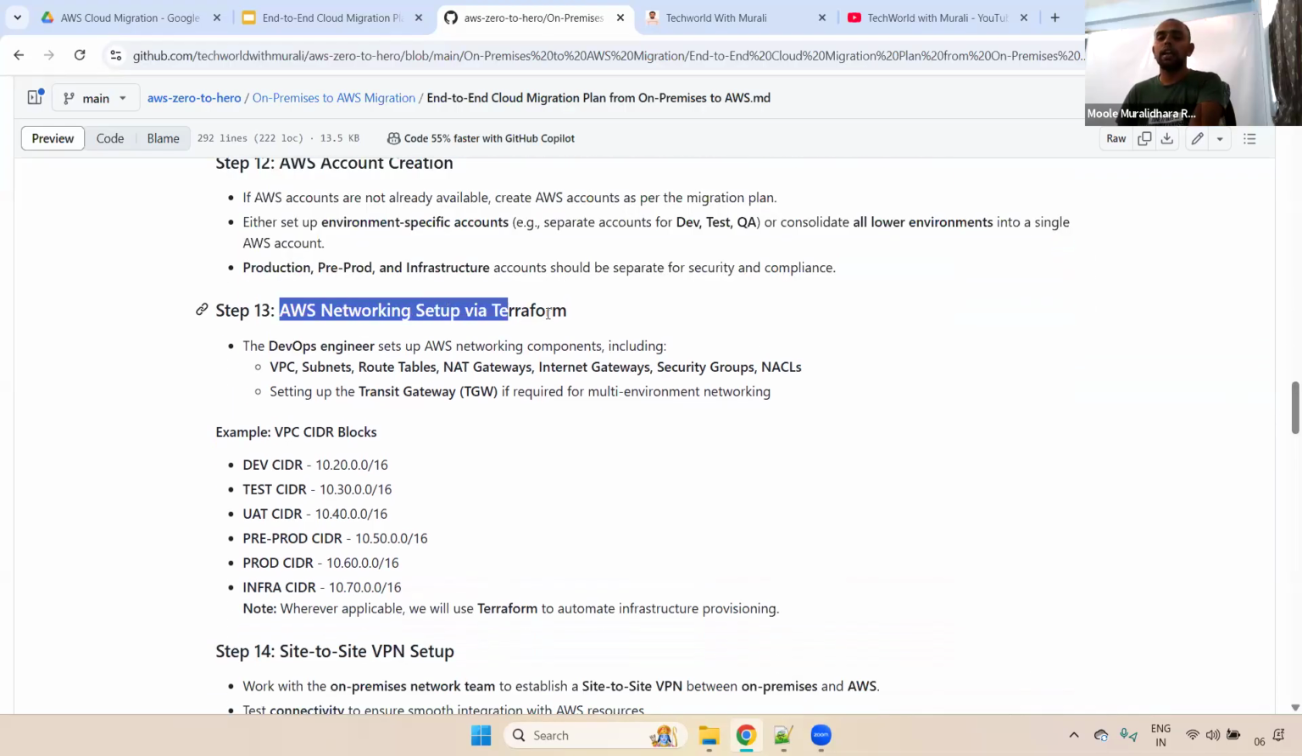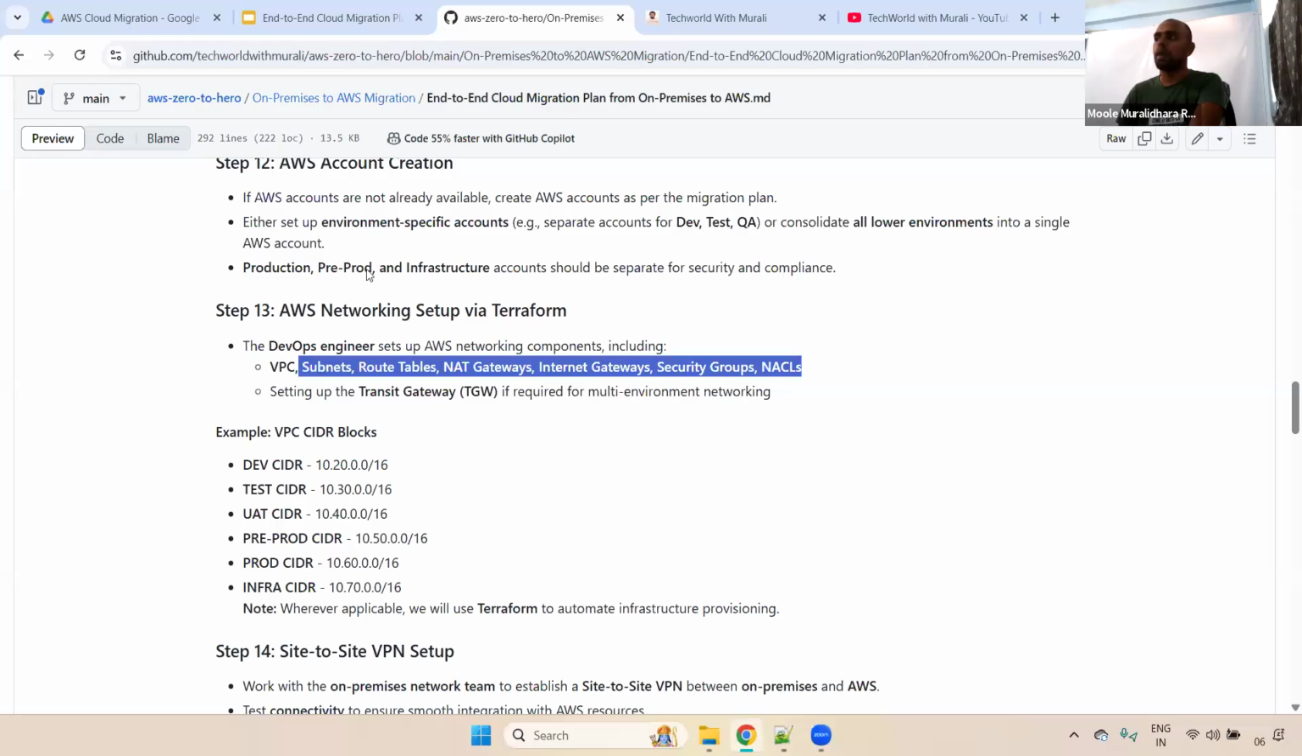Networking. As I said earlier, the first step is we need to set up the networking. Step 13 is networking. Here, as a DevOps engineer, you need to create the VPC, subnet, route table, internet gateway, NAT gateway, NACL, everything. And also, if you are using multiple VPCs, for each and every environment, we may use the transit gateway, transit VPC, cloud WAN, or VPC peering. We need to set up everything.